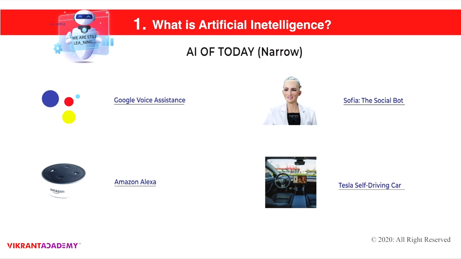Now let's talk about what narrow AI is. Let's say I have my Android phone with me and I instruct my Google. Hey Google, can you set up an alarm for 7:30 a.m. tomorrow?